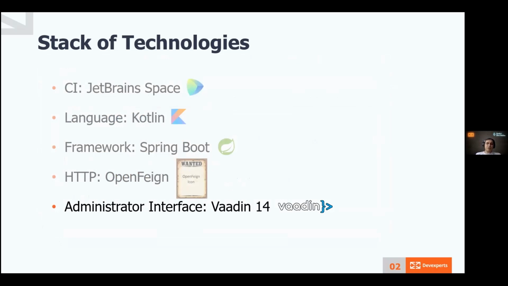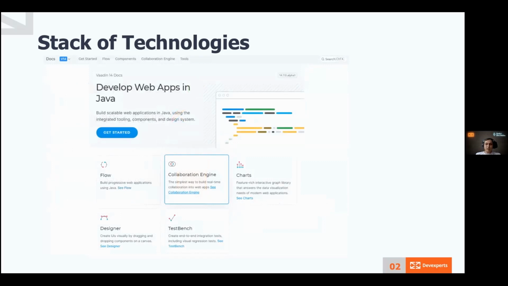We needed some form of administrator interface where we can change reminders, generate metrics reports, etc. The simplest possible solution in Java is using Vaadin. Some of our projects use it, but usually it's the 7th or 8th version, which are a bit outdated.